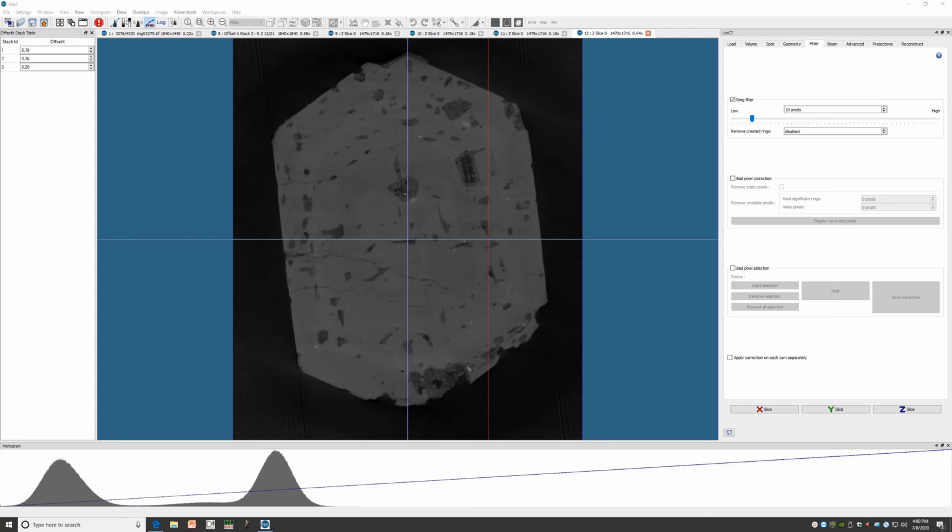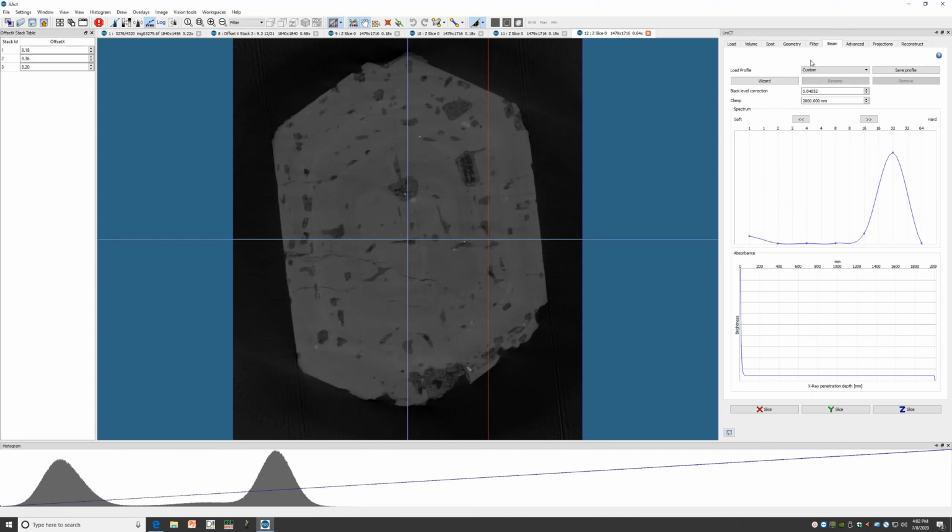If you're unsure whether you have ring artifacts or not, try out using a ring filter. Sometimes it will help, sometimes it will actually make the image worse, and it can be tough to predict. Below the ring filter, we have bad pixel correction and a bad pixel selection box. These are for removing pixels in the detectors that we know are physically flawed, so they don't have a saturated or black pixel in each of our images. Fortunately, our detectors are quite new and don't have any faulty pixels yet.